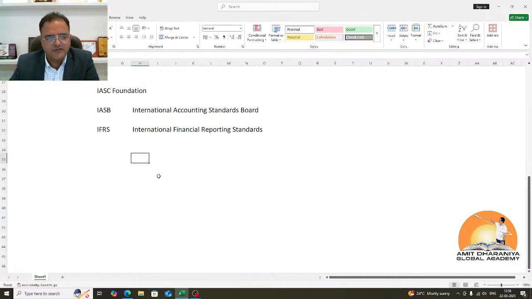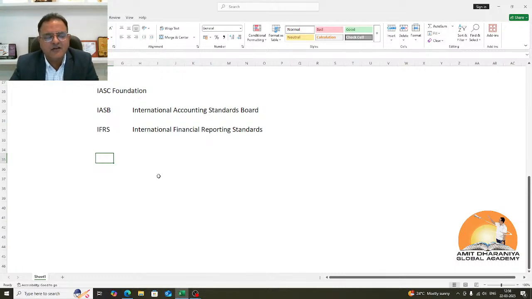And the first job at hand was to come up with a standard which will help in implementation of these international accounting standards. So someone asked, what about the standards which have been issued till date, which they have been issuing since 1973 till 2000. So it was decided that the standards which have already been issued and which are still relevant and applicable will continue to exist as part of IFRS. They'll be under the umbrella of IFRS.